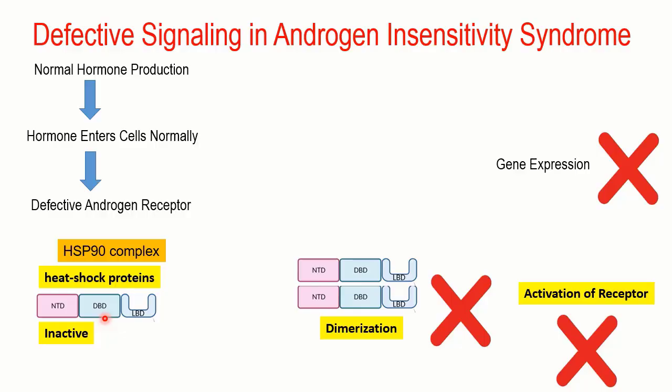And when there is no activation of the receptor, you are not going to see any kind of gene expression of the genes that we just discussed. And when that is the problem, you are going to see an XY, which should be a normal male, but because of the problem with the androgen receptor, you are going to see the external characteristics of a female, but that would not be a female, and that would neither be a male. So this is how the androgen insensitivity syndrome works. We are going to continue the discussion in the next video.